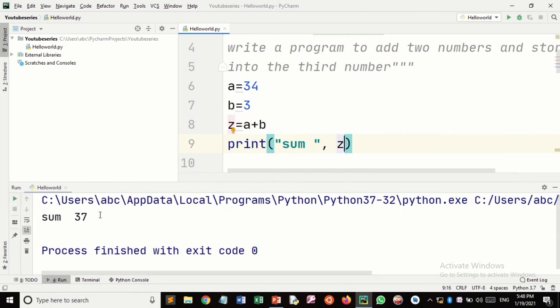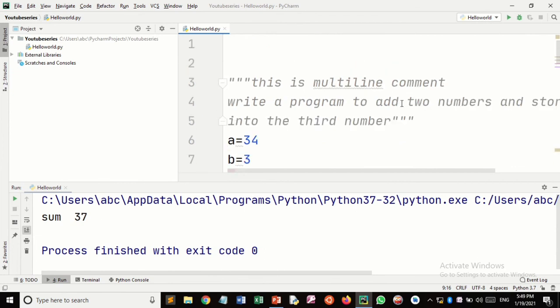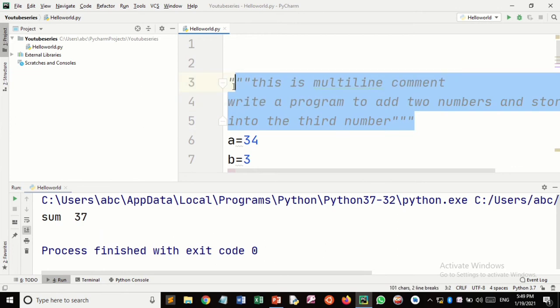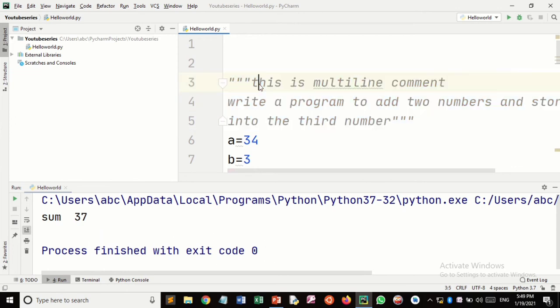Here you can see the output is 37. You can notice here that this statement is a multi-line comment that starts with the triple quotes. Anything inside the triple quotes is not executed by the compiler, it is ignored by the compiler.